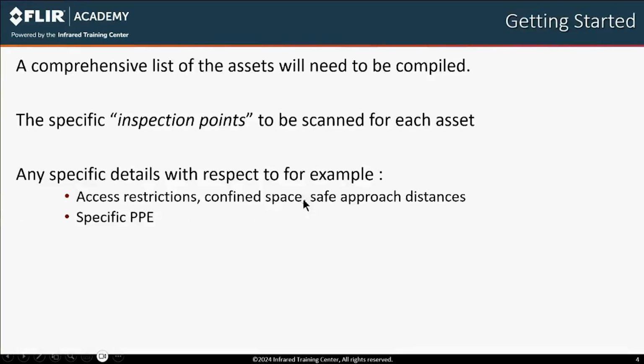inspection. Before getting started, you will need a comprehensive list of all the assets to be scanned. What are the specific inspection points that need to be captured? Are there any important details that need to be considered for the asset or inspection point, such as specific safety considerations? The asset may be in a confined space and appropriate caution must be taken. Are there safe approach distances to be considered? Is any specialized PPE required, such as breathing masks or fall restraints and others?